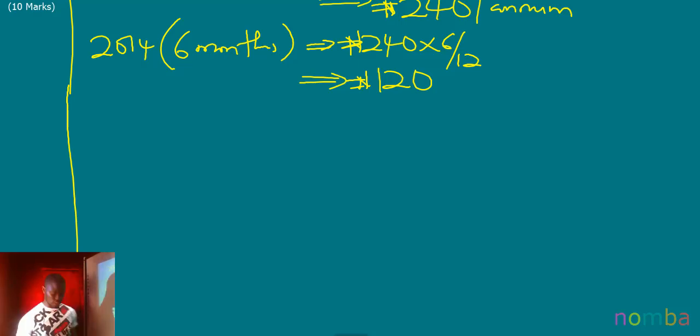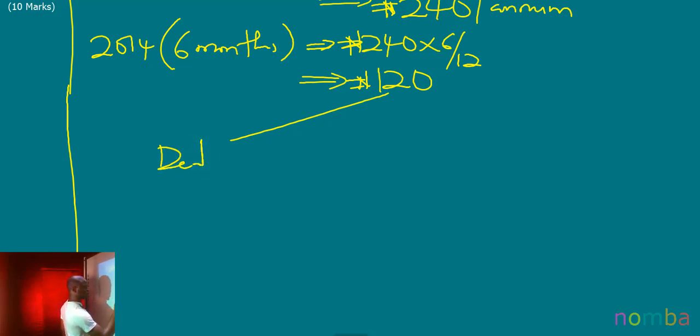Therefore, for this additional depreciation, we're going to deduct it from the retained earnings of the entity that owns these assets, who is the subsidiary. So we deduct it from the retained earnings of the subsidiary, Famous PLC.